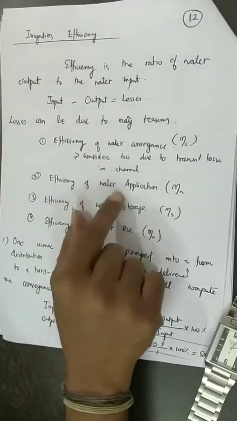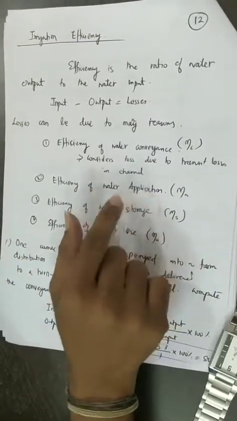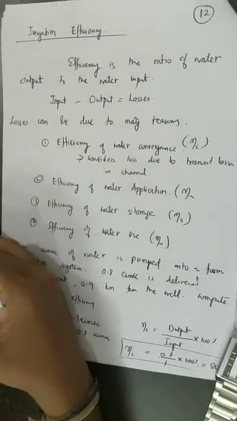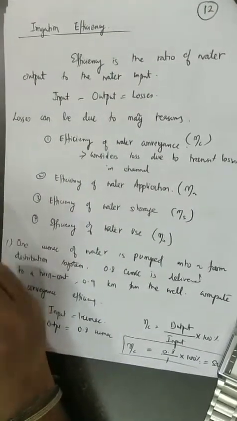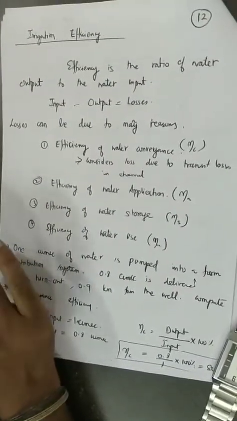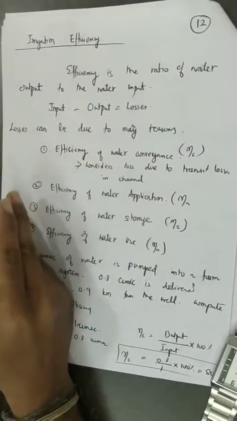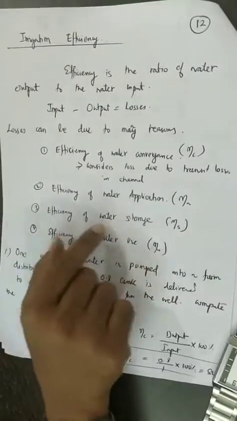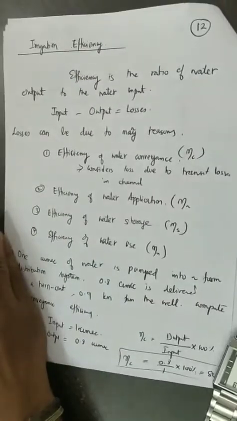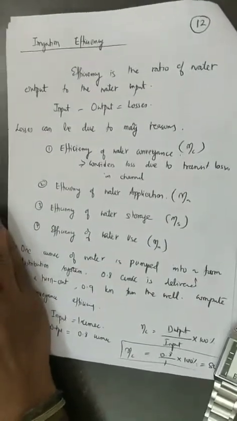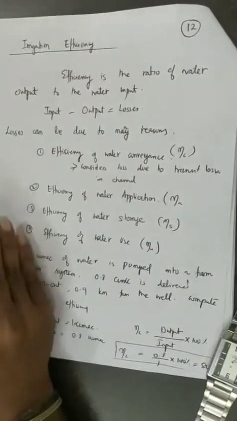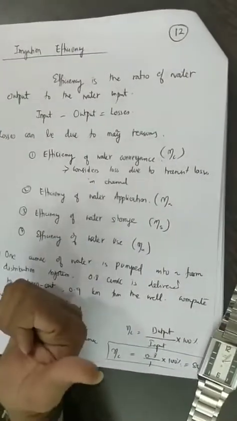Similarly, water application. You use different methods for water application to the crop. You can use a sprinkler, drip irrigation, or furrow irrigation. Depending upon how much water you apply and how much actually reaches the root zone, that is defined by water application efficiency. Similarly, water storage: you are storing the irrigation water maybe in a canal, a dam or a reservoir, so there will be some losses due to evaporation and percolation.